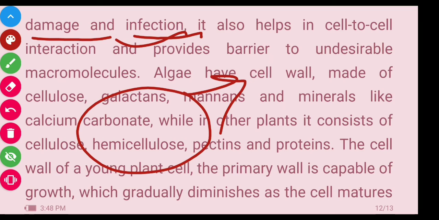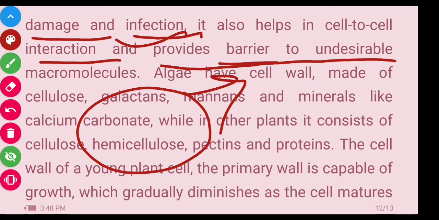It helps cell to cell interaction and provides a barrier to undesirable molecules, the ones that are not necessary for the cell, and keeps them away from the cell.